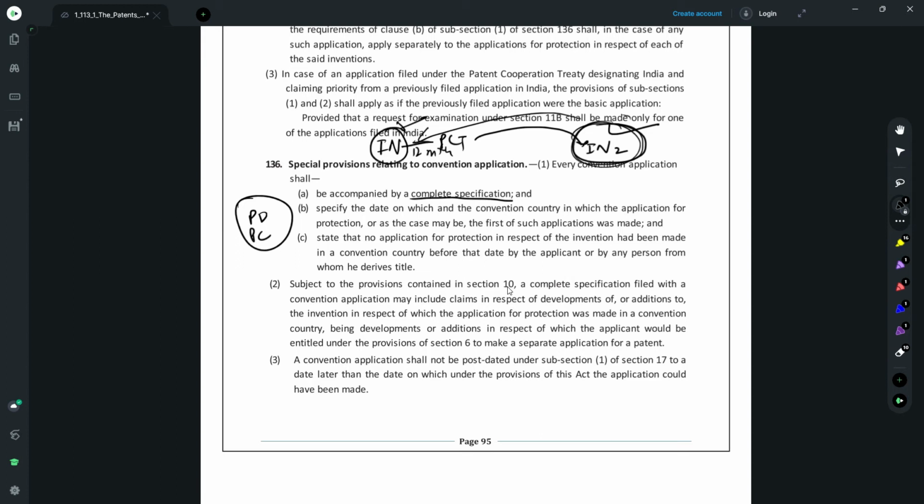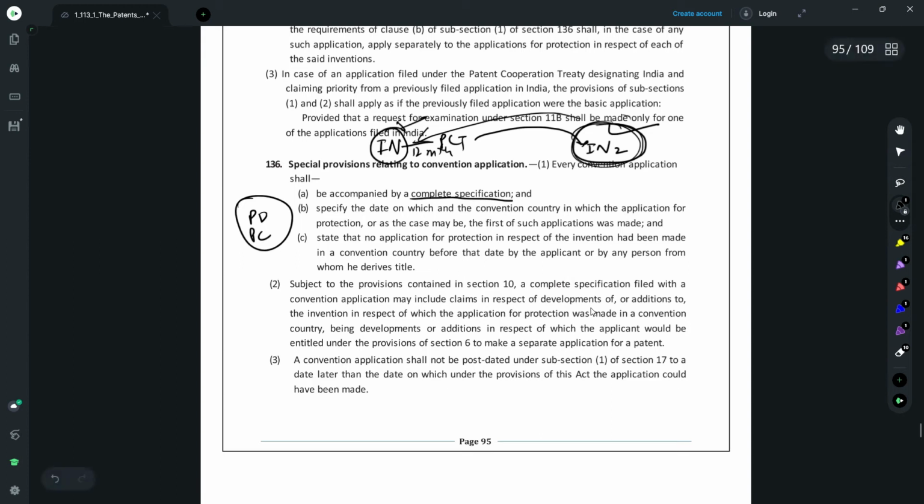So whatever you have disclosed in the priority application in the convention country, you can make improvements or developments over and above what was already in there. The provisions of section 10 provide that the complete specification should include claims, it should define the invention sufficiently and succinctly, and it should also describe the best method of carrying out the invention. So all those parameters are followed here as well.